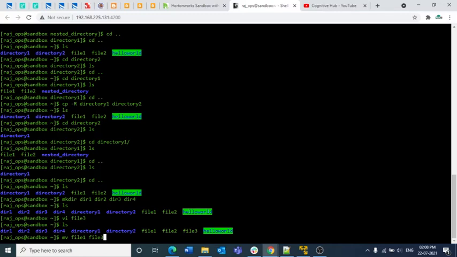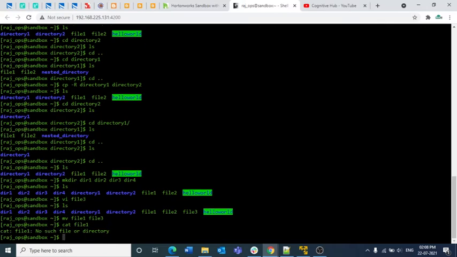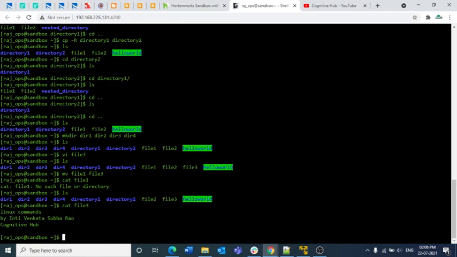But if you execute the move command, the source data won't be there. If I check with ls, file 1 itself is not there. Now cat file 3: whatever contents were inside file 1 are now there, and file 1 is automatically deleted. This is what the move command does.